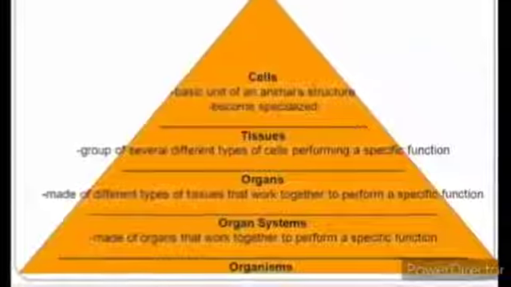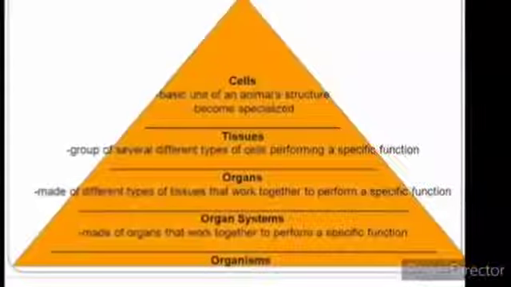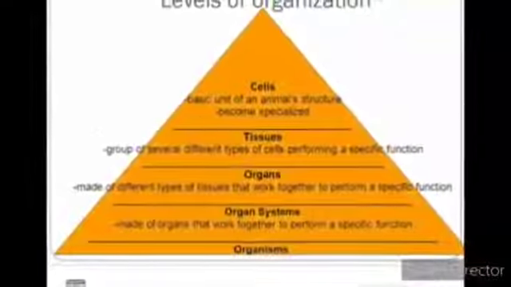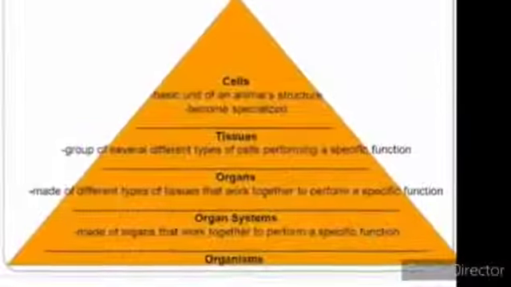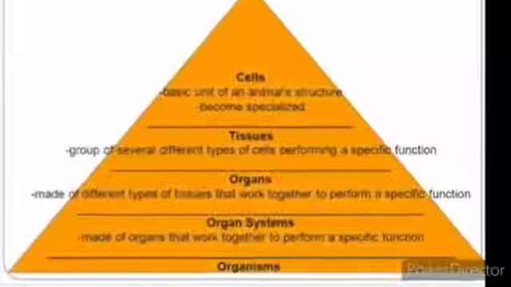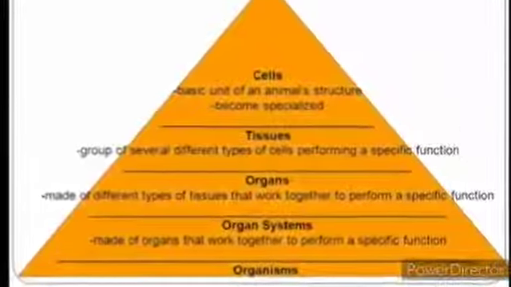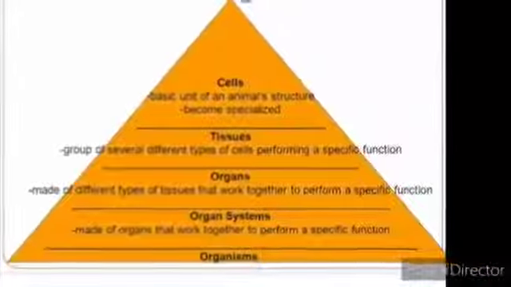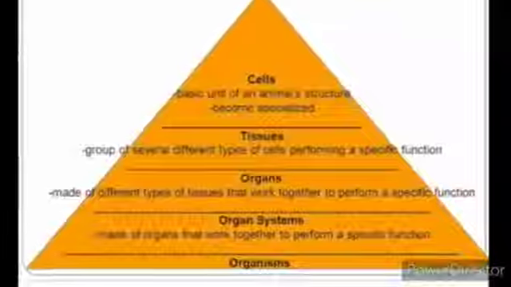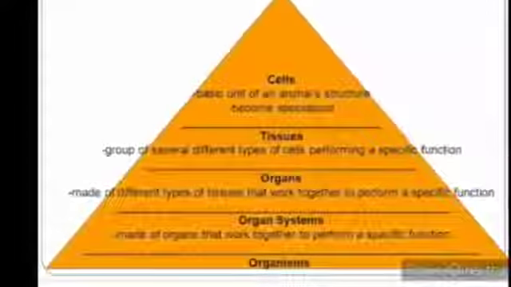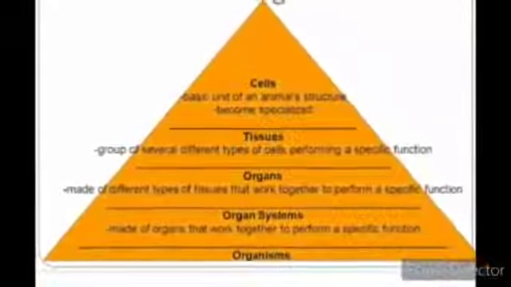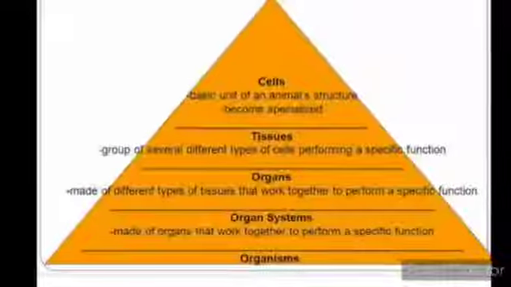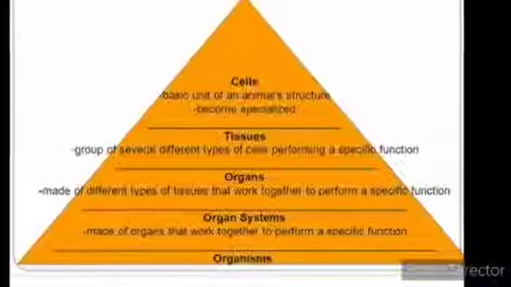When these organs such as heart, kidney, liver, lungs, mouth combine, they form organ system. What is an organ system? Organ system is made up of organs that work together to perform a specific function. And what are different types of organ system? Organ systems such as digestive system, excretory system, respiratory system, etc. Here different organs combine and perform a function.